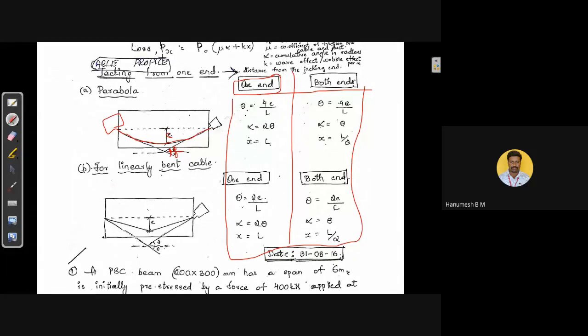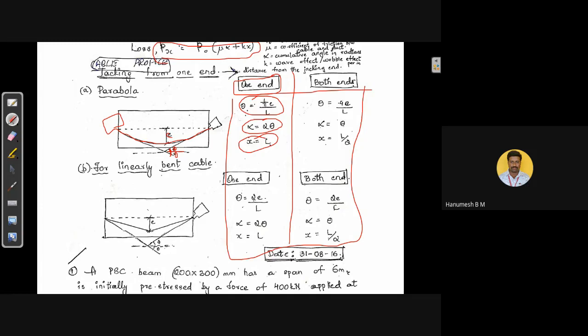While substituting in this formula, that is, Px is equal to P naught into mu alpha plus Kx, first we need to know about the x distance. We need to see what x will be, and what alpha will be. Theta is very important in calculating the alpha value. Hence, we need to remember the theta value. For a parabolic cable, if the tensioning is from one end, then theta is given by 4E by L. Theta is given by 4E by L, because from the parabola equation we arrive at this formula.